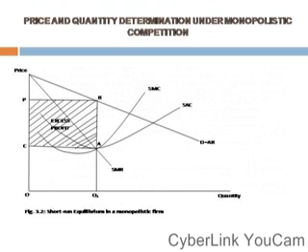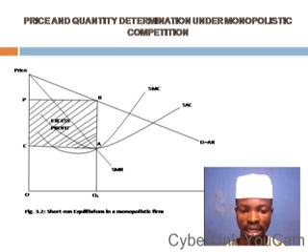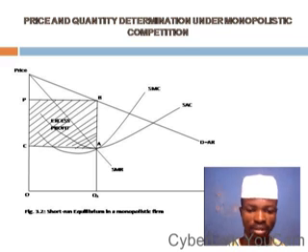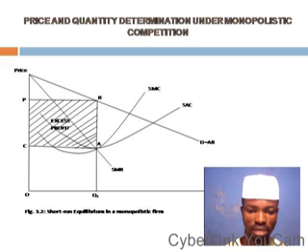We have the price axis as vertical. We have the quantity axis. We have the demand curve, which is equal to the average revenue curve. Don't forget, under perfect market, the demand curve is equal to what? Average revenue curve is also equal to the marginal revenue curve. But under imperfect market, under monopolistic competitive market, the marginal revenue falls below the average revenue curve, or the demand curve. We have our short-run average cost as usual.